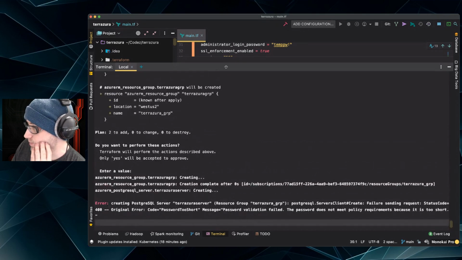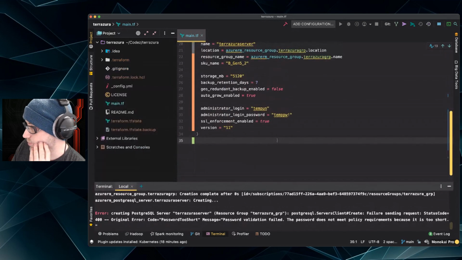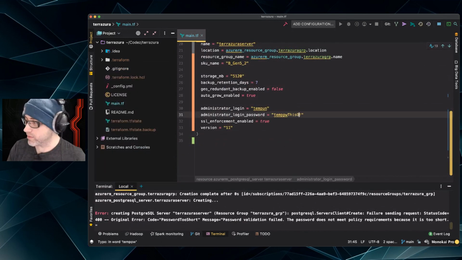Oh, okay, so that's easy enough to fix. Let's give it a good password. Temp password, this one is longer.